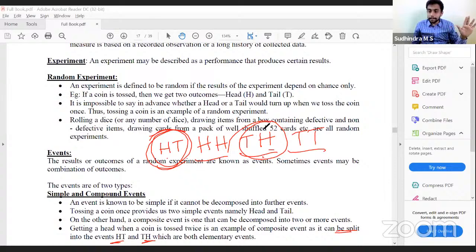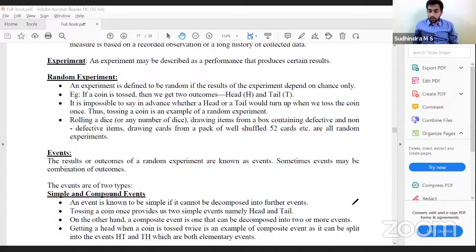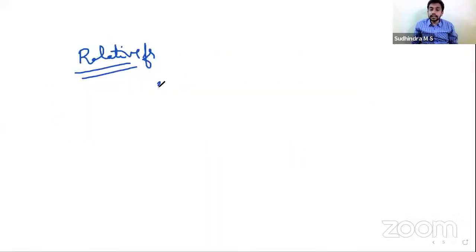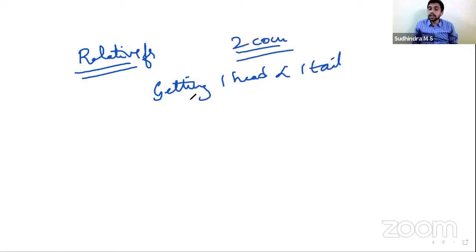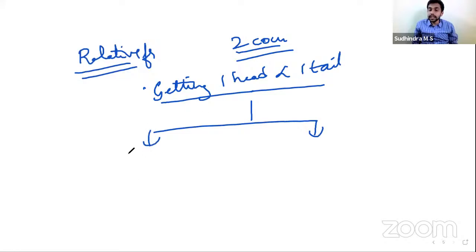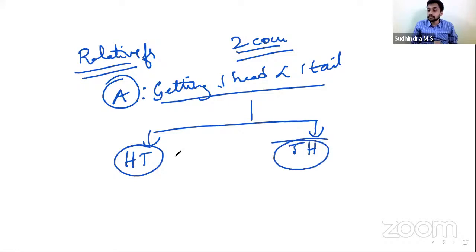Confused? Okay, I'll repeat. See, there is one event of getting one head and one tail when I toss two coins. Okay, event of getting one head and one tail. This event is not a simple event because I can have two different situations. Getting one tail can be first head, second tail, or it can be first tail, second head. Therefore, this event A is a composite event which can be further divided into two simple events.